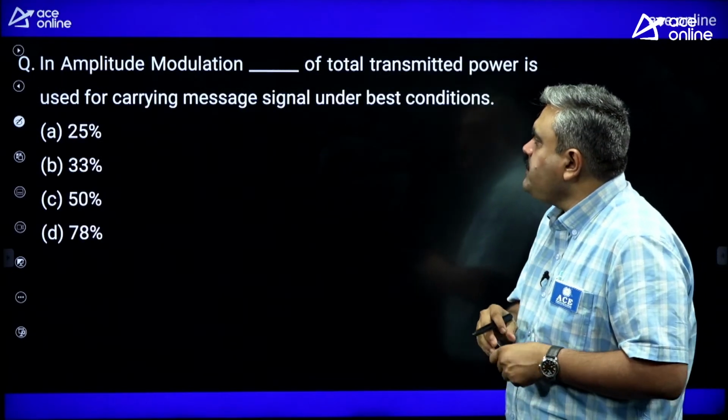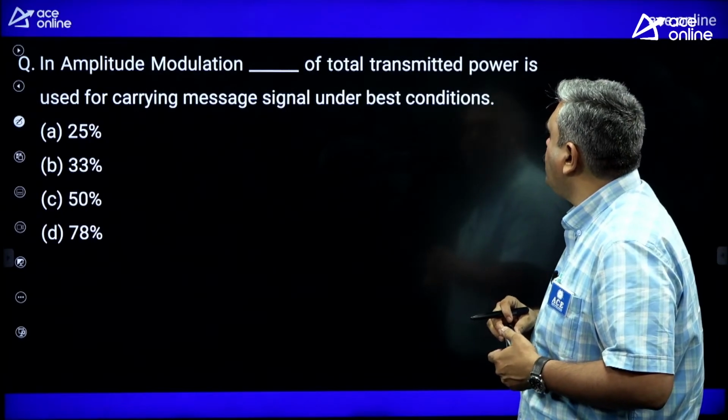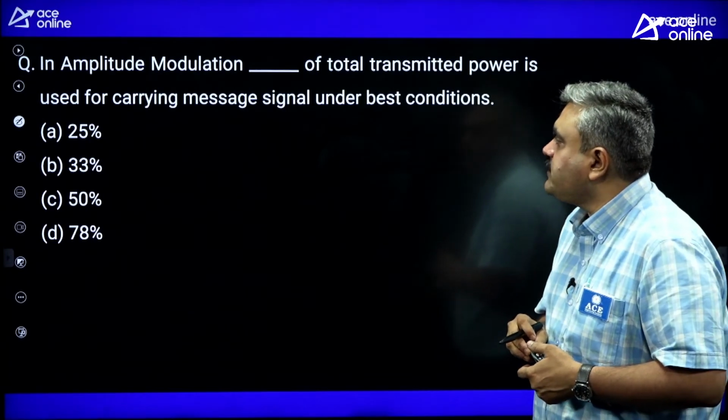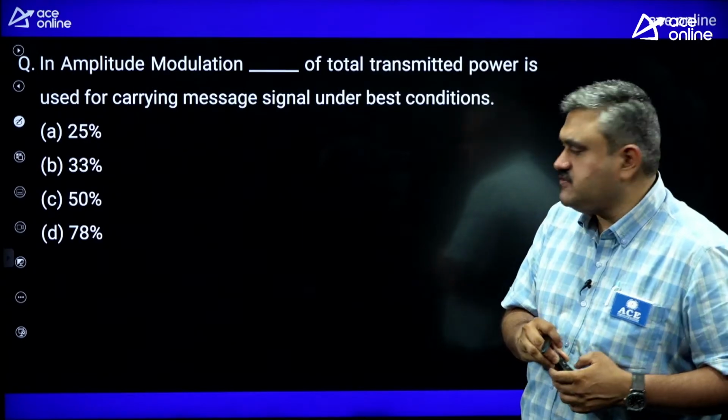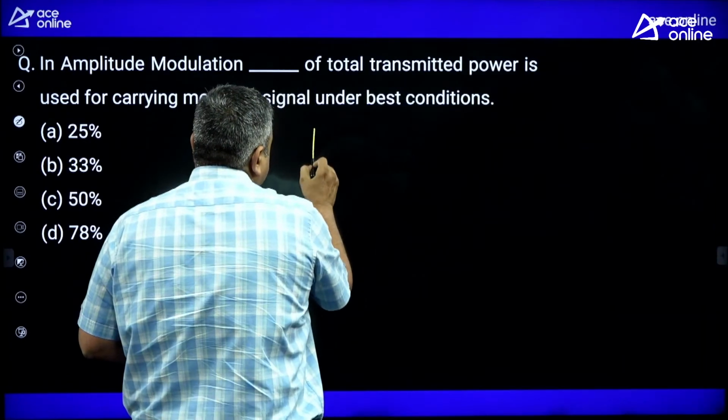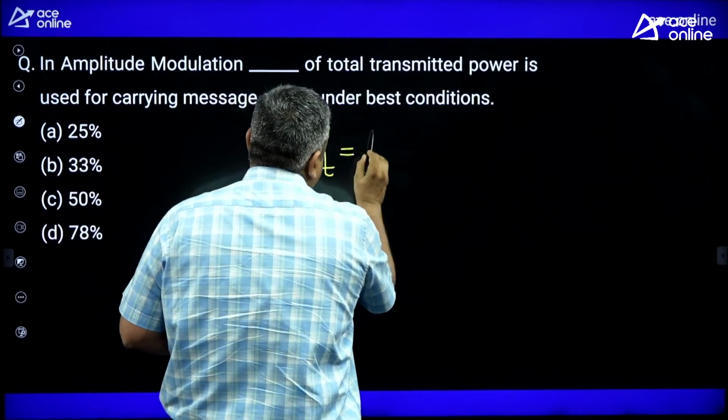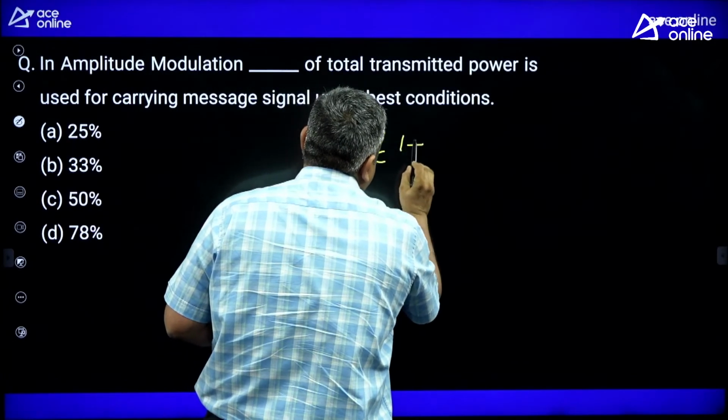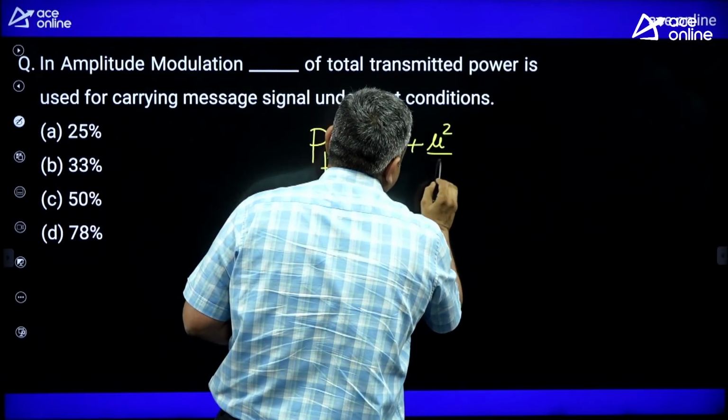Next, in amplitude modulation, dash of total transmitted power is used for carrying the message signal under best conditions. So what is the standard AM expression for power? PT is PC into 1 plus mu square by 2. This is a standard expression.